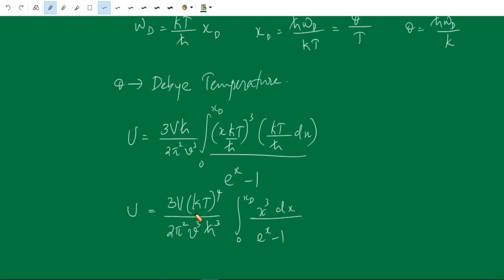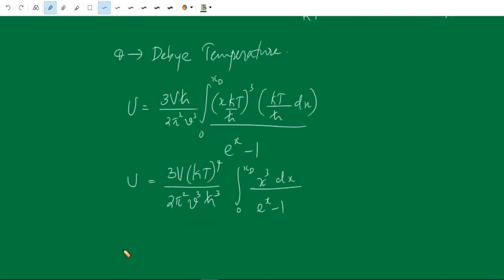So substituting the value of the Debye temperature, the Debye temperature theta is equal to ħ ω_D by k, which is equal to ħ by k into, what is ω_D? ω_D is equal to (6π² N by V) whole raised to 1 by 3 into v.